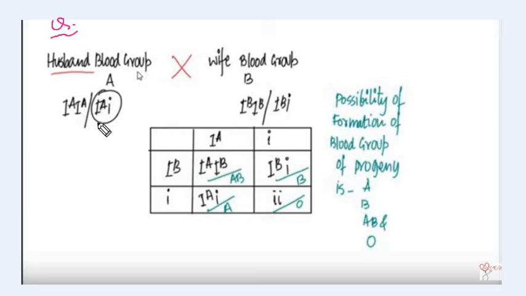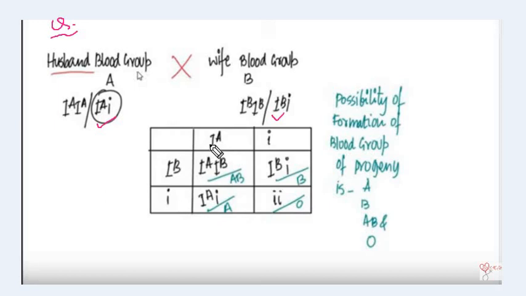Now let us consider this IA i and IB i. For these two genotypes of blood group, we have IA IB, that means AB blood group. This is IB i, that is B blood group.